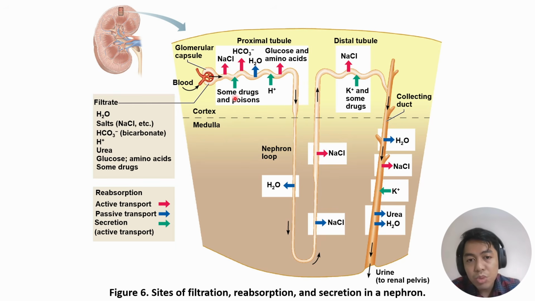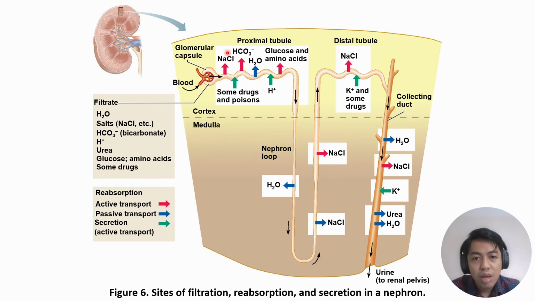If the arrow is pointing towards the tubule, this means this component moves from the bloodstream. So this is renal secretion. So for you to understand this diagram, arrows pointing away, these are renal reabsorption. Same here, reabsorption. Arrows pointing towards is renal secretion.